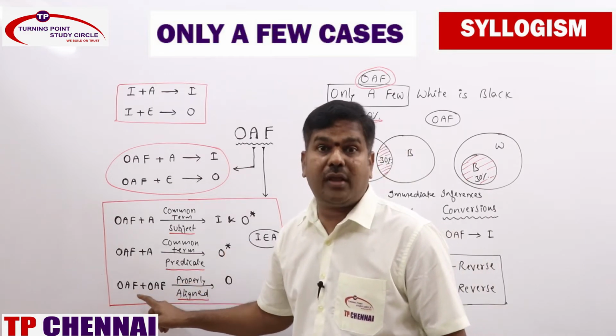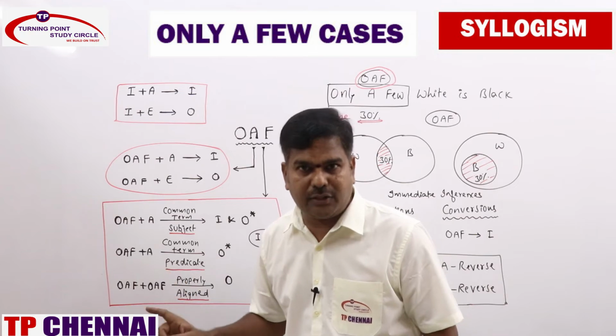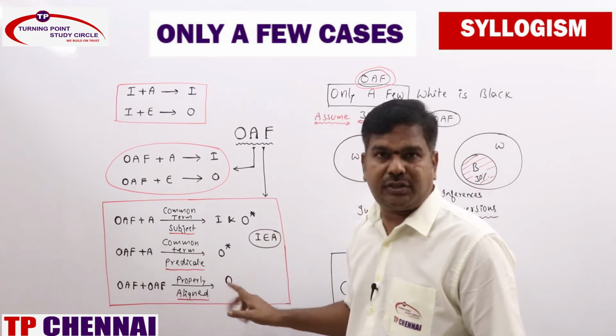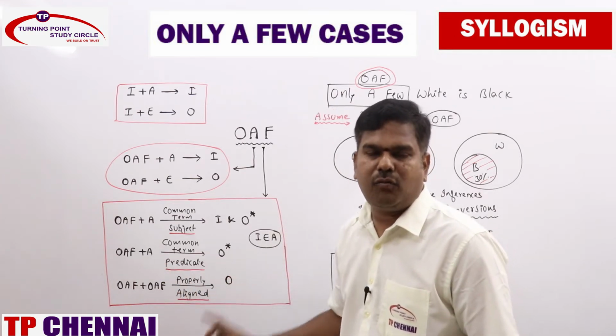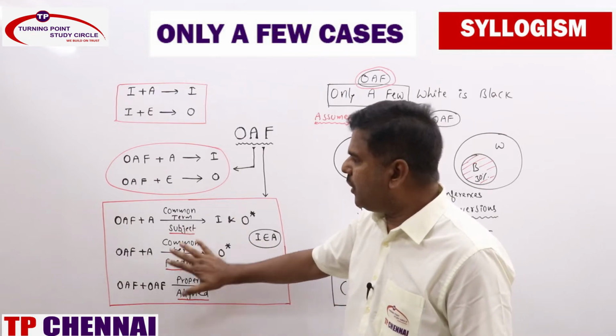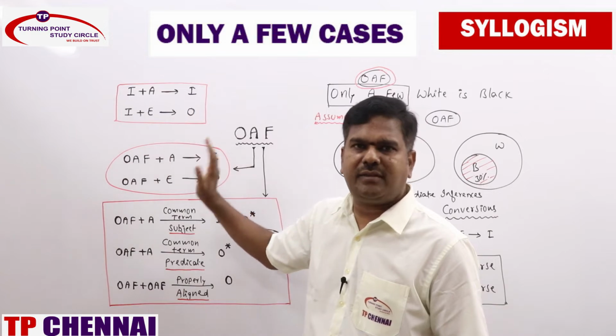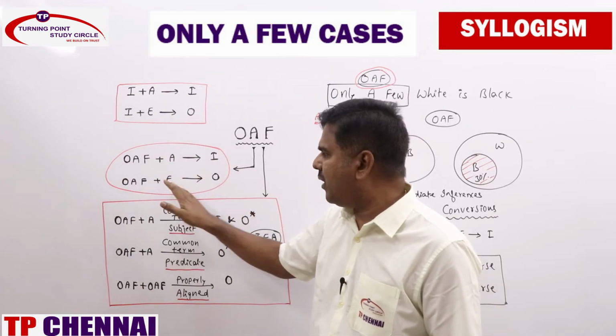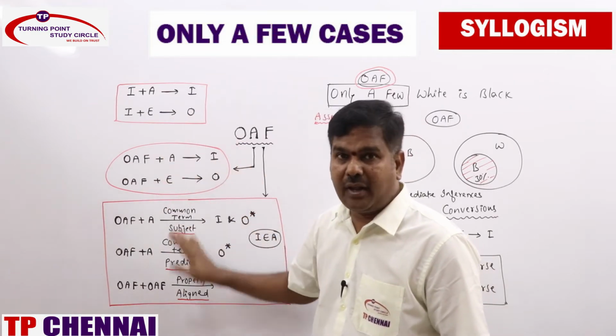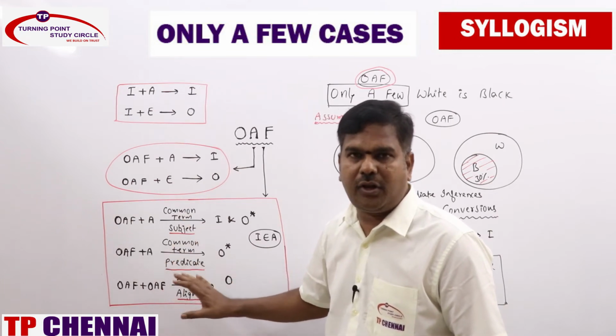And one more, only a few plus only a few. Whenever it is properly aligned, you will be getting O statement, not O star. These three you need to remember. In addition to this, already you know I plus A and I plus E, same like that only a few plus A, only a few plus E. That one you can remember.